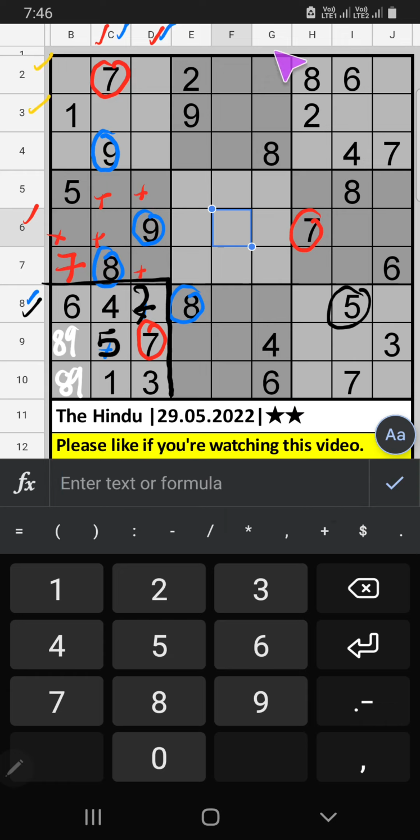Second row and third row, we have 2. Column D also we have 2. So 2 can't come in these cells. Then 2 is confirmed here. Column B, 2 numbers are remaining, 3 and 4. It will come in one of the cells. We will confirm later.